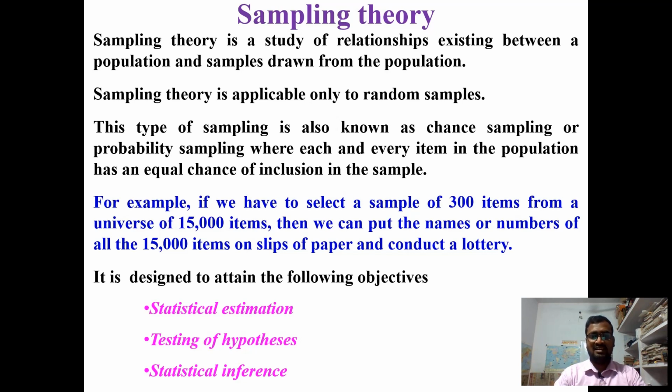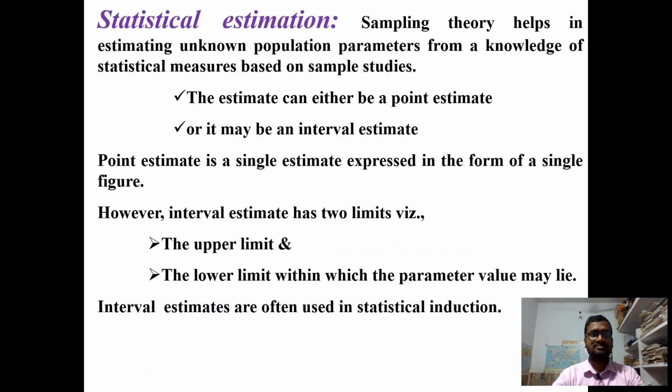What are the objectives of this type of sampling theory? It is designed to attain the following objectives: statistical estimation, testing of hypothesis, and statistical inference. What is statistical estimation? Sampling theory helps in estimating unknown population parameters from a knowledge of statistical measures based on sample studies. The estimate can either be a point estimate or an interval estimate.